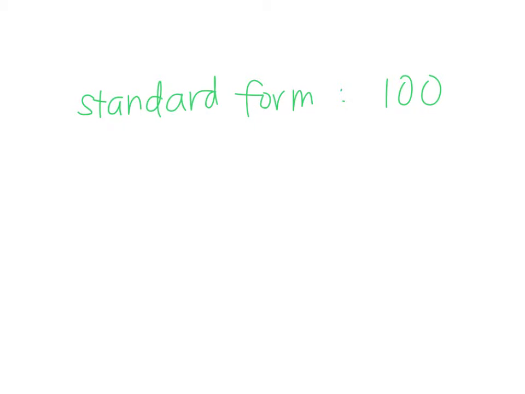Okay. I want to write down standard form. Standard form. And standard form is just using numbers. So I want you to write the standard form of your classroom number. Maybe it's 1, maybe it's 2, maybe it's 3, maybe it's 4, whatever it is. Write it down. That's standard form. Now another way is called word form. And word form is exactly what it sounds like. You're writing out that number using words. So this number using word form is 100.